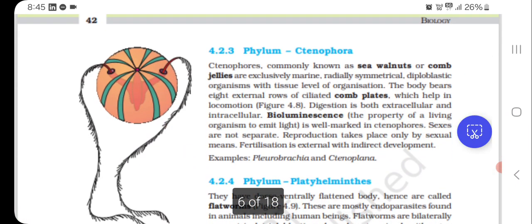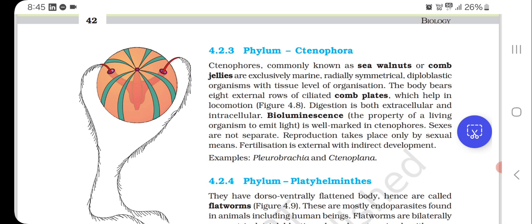Now phylum Ctenophora. Ctenophores, commonly known as sea walnuts or comb jellies, are exclusively marine, radially symmetrical, diploblastic organisms with tissue level of organization. The body bears 8 external rows of ciliated comb plates which help in locomotion. Digestion is both extracellular and intracellular. Bioluminescence, the property of a living organism to emit light, is well marked in ctenophores.